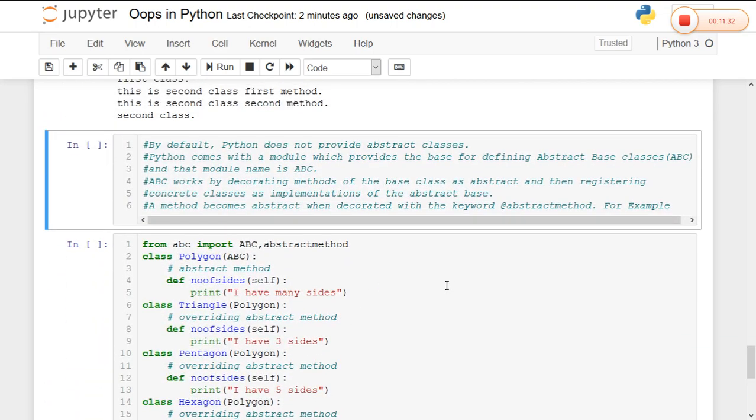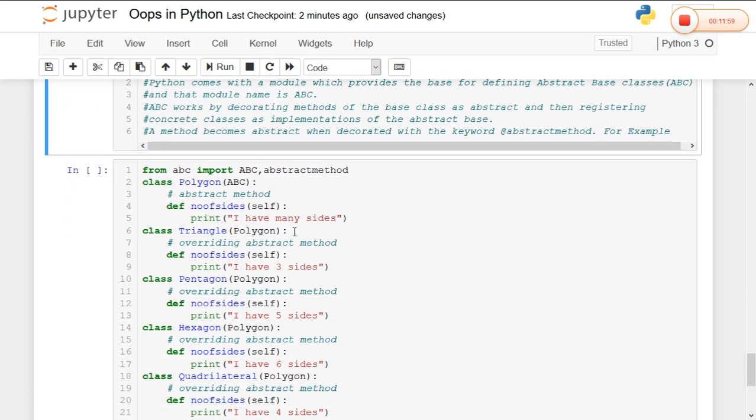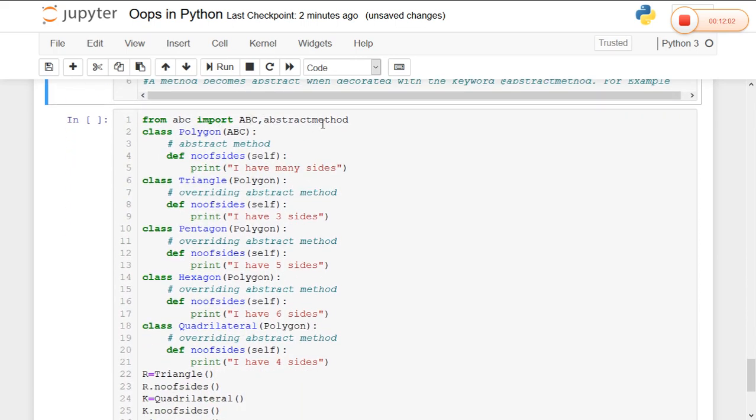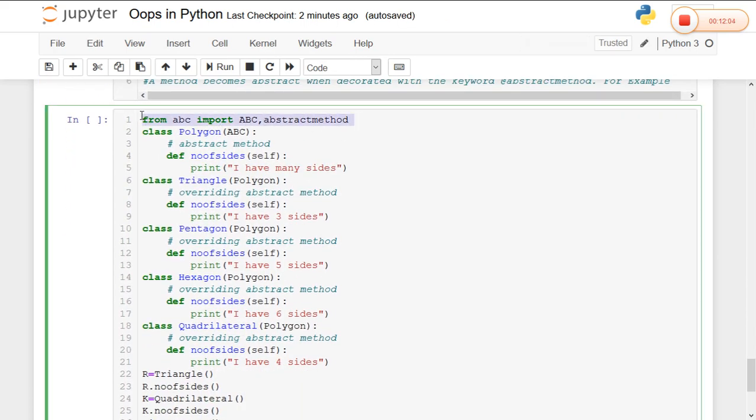Lastly, the abstract class. Actually, by default, there is no abstract class in Python, but Python comes with a module which provides the base for defining abstract classes, that is ABC. That module works by decorating the methods of the base class as abstract. So using the module, we can make the base class methods abstract by registering the concrete classes as implementations. A method becomes abstract when decorated with the keyword abstractmethod. For example, from abc import ABC, abstractmethod. Once this line is executed, we can define abstract methods.